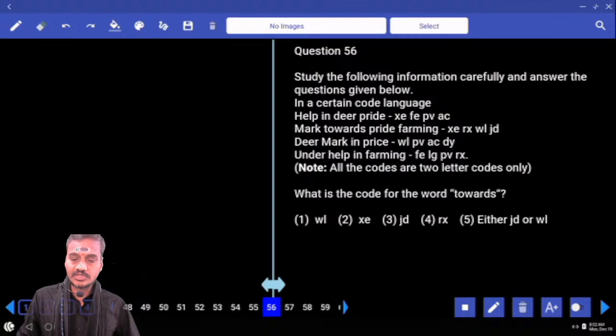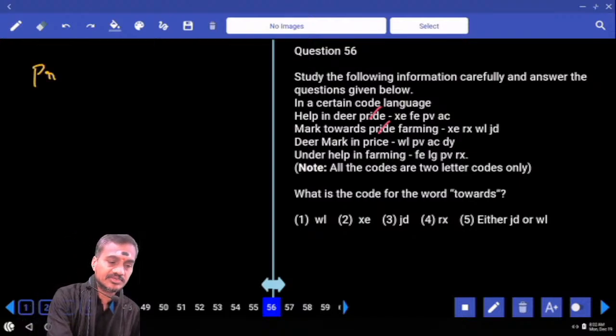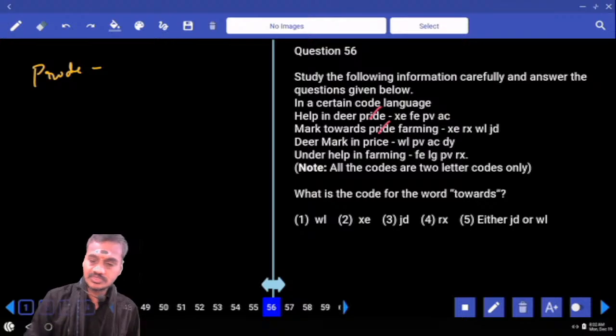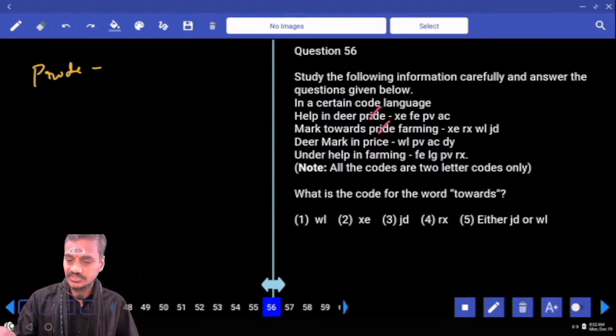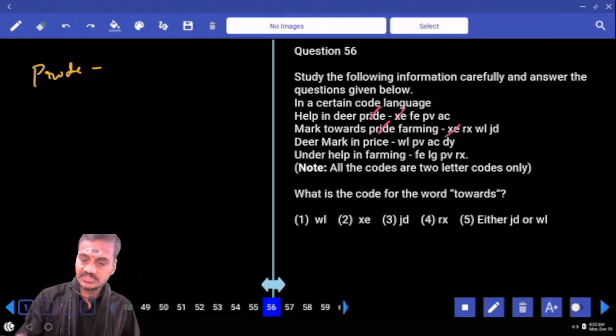Now, in a certain code language, help in dear pride. If you compare the first and the second words, tell me what is the word that is common here? Pride is the word that is common, marked towards forming, isn't it? As pride is the only word that is common between the first and the second, and the code that is common between these two is XC, the code for pride is XC.